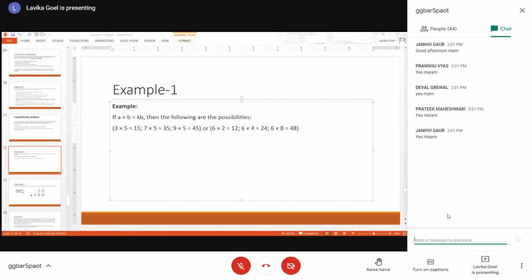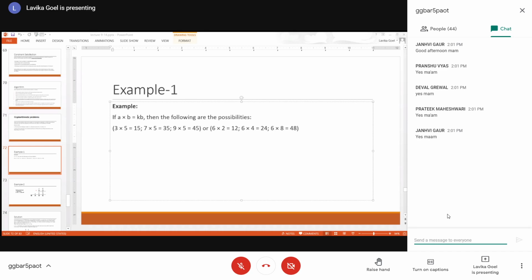So what are the possibilities? If you take 3 into 5, you generate 15. This satisfies the constraint, because the second number with which you are multiplying is 5, and the second digit of the result is also 5, right? So in this case, you are able to satisfy the constraint given to you, which is A into B is equal to KB.